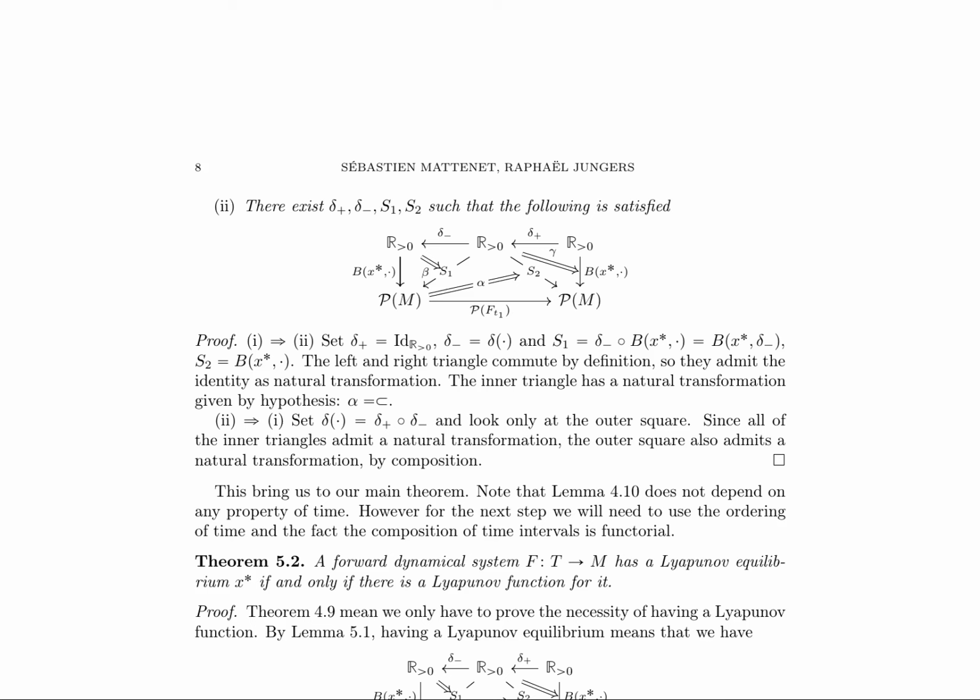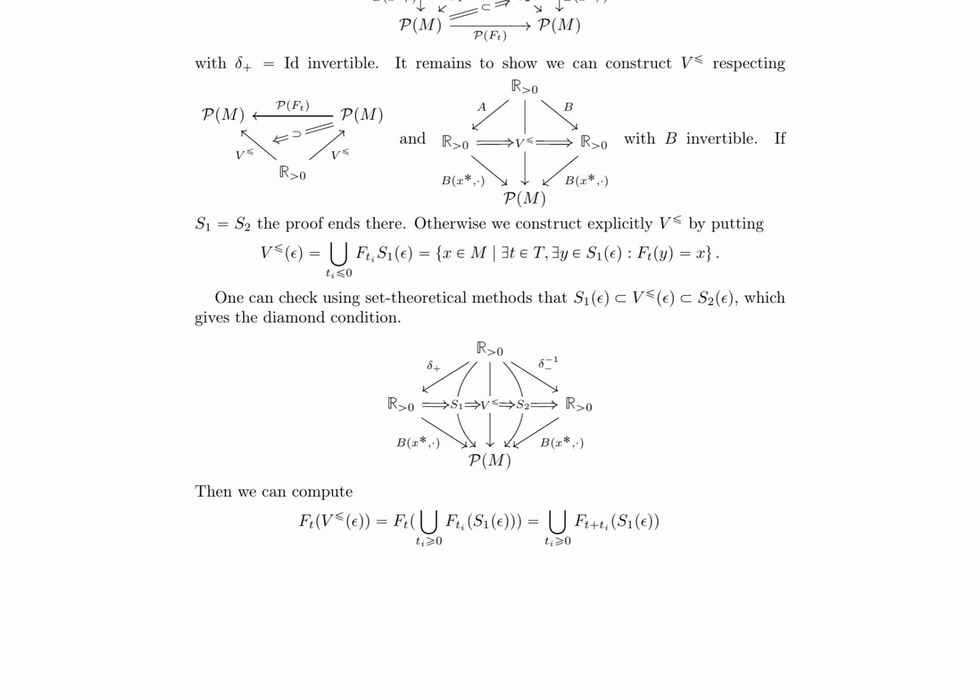The main theorem, theorem 5.2, is then presented, which states that a forward dynamical system F has a Lyapunov equilibrium X if and only if there exists a Lyapunov function for it. The proof of the necessity of having a Lyapunov function involves using lemma 5.1 and constructing a specific morphism Vd that respects certain properties. The construction of Vd is done explicitly, and it is shown that it satisfies the desired properties, including the diamond condition.